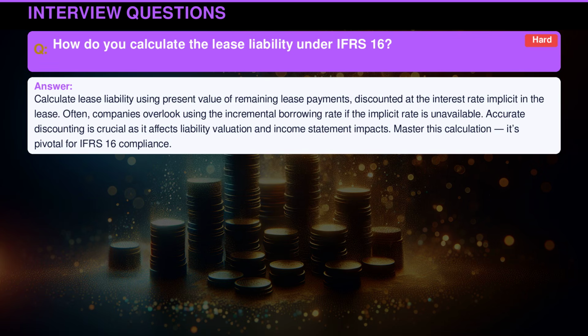Calculate lease liability using present value of remaining lease payments, discounted at the interest rate implicit in the lease. Often, companies overlook using the incremental borrowing rate if the implicit rate is unavailable. Accurate discounting is crucial as it affects liability valuation and income statement impacts. Master this calculation. It's pivotal for International Financial Reporting Standard 16 compliance.